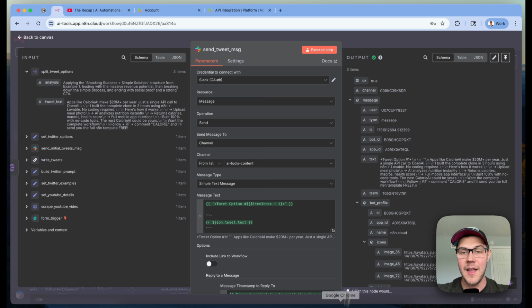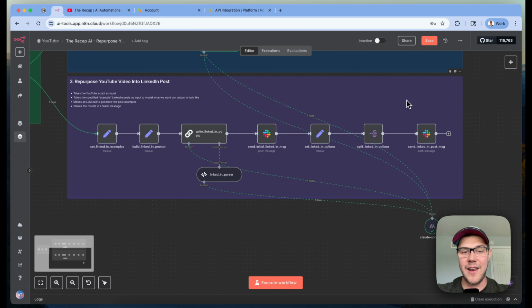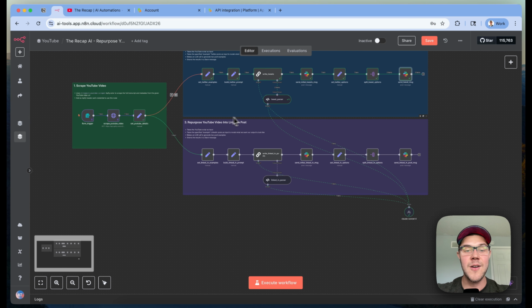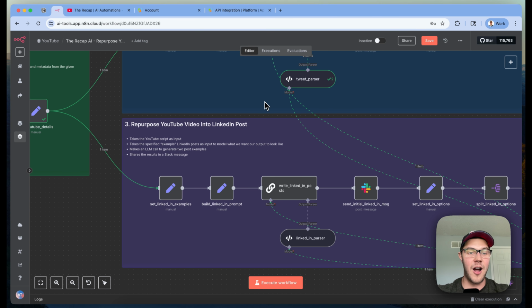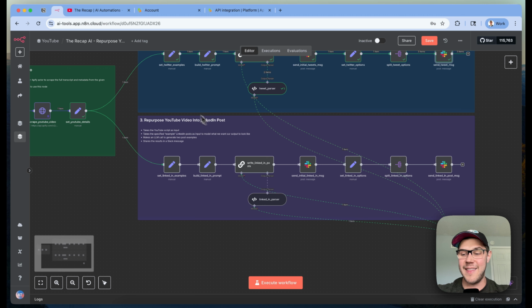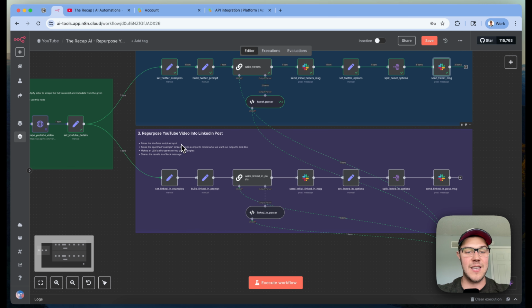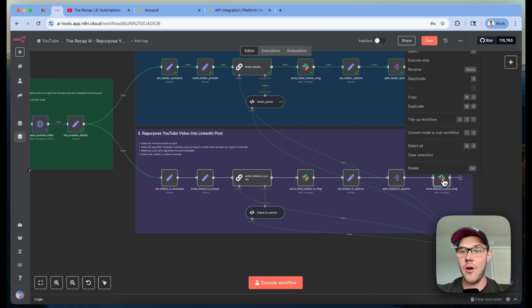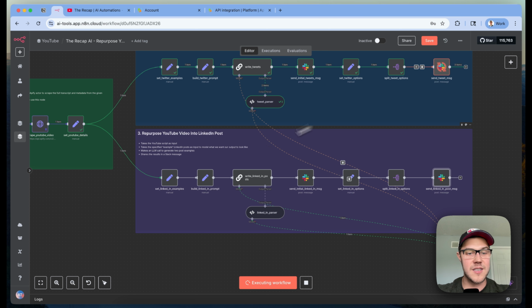All right, that covers it for Twitter. Let's go down here to the second option, which is going to be responsible for forking off and repurposing that same YouTube video transcript into a LinkedIn post. So I'll run this right now so we can see some real data through the execution steps and go forward.